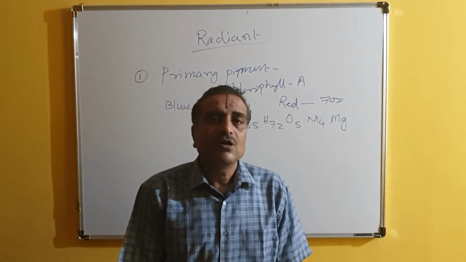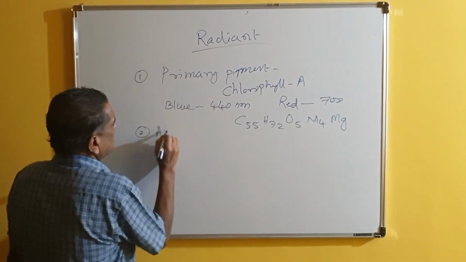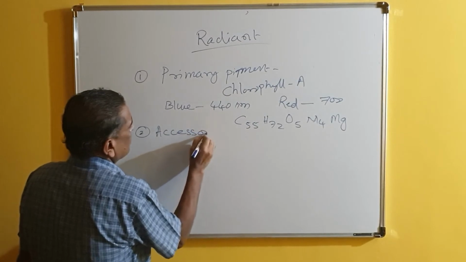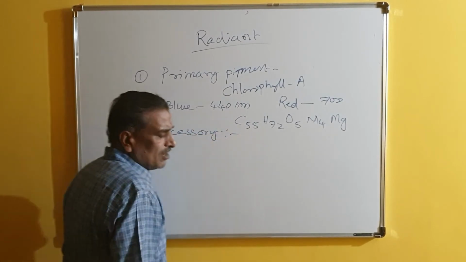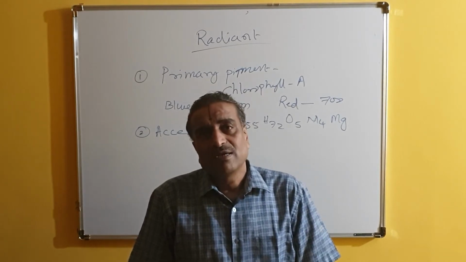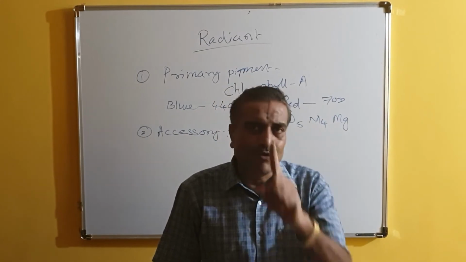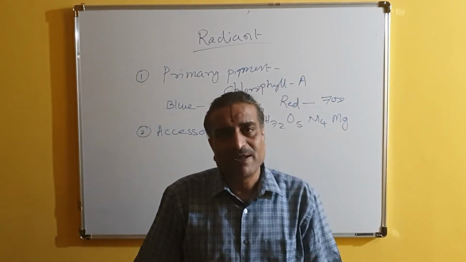Then coming to another pigment which is available here, the second pigment, accessory pigment, also called secondary pigments. How to remember? I have told you, primary pigment is nothing but chlorophyll A. Only one pigment is called primary pigment.